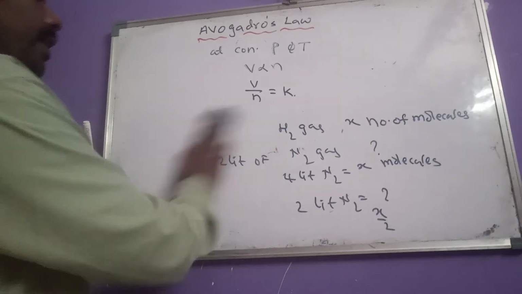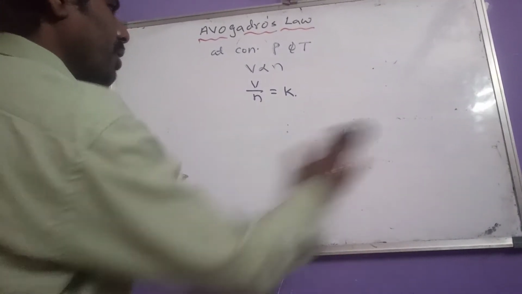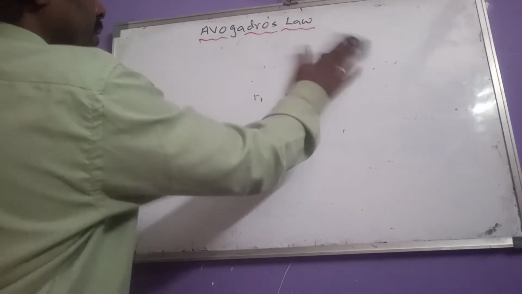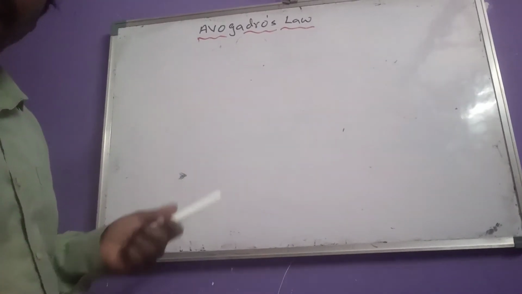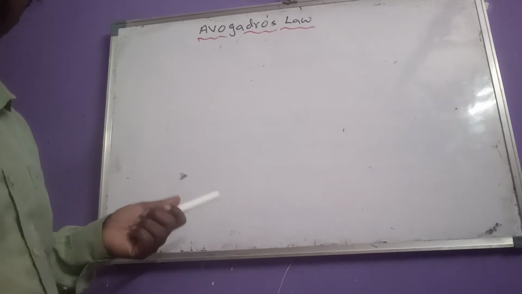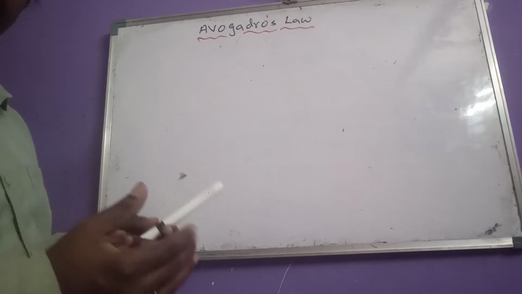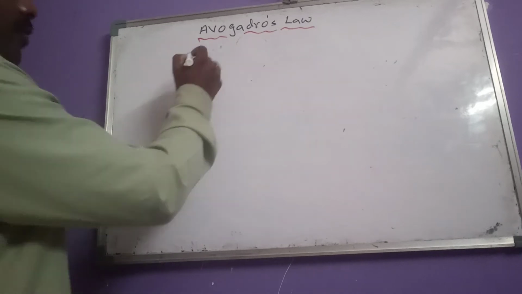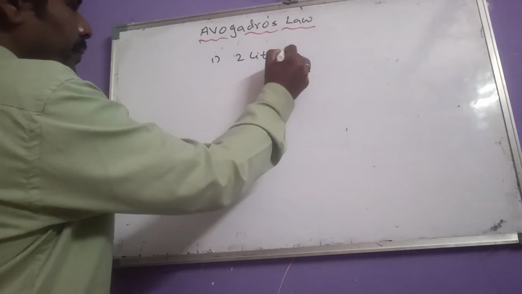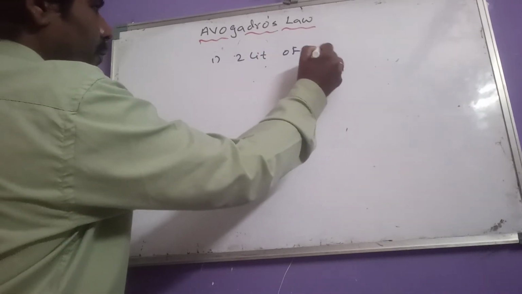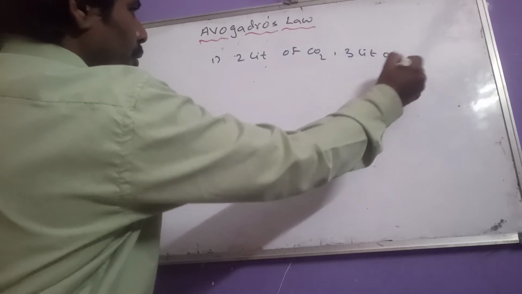Okay, and let us see another question. Which of the following have the same number of molecules? First, 2 liters of CO2 and 3 liters of O2.